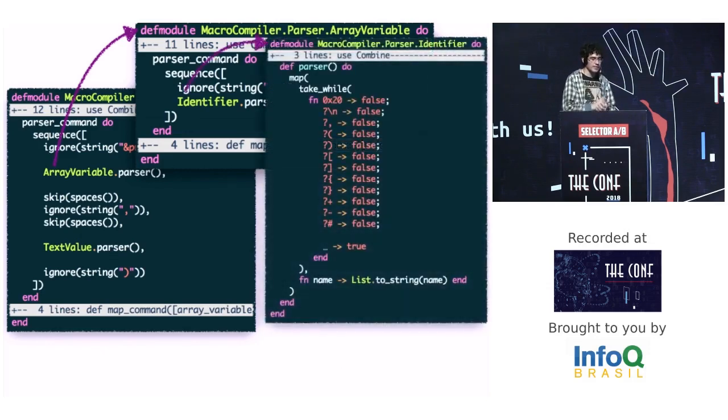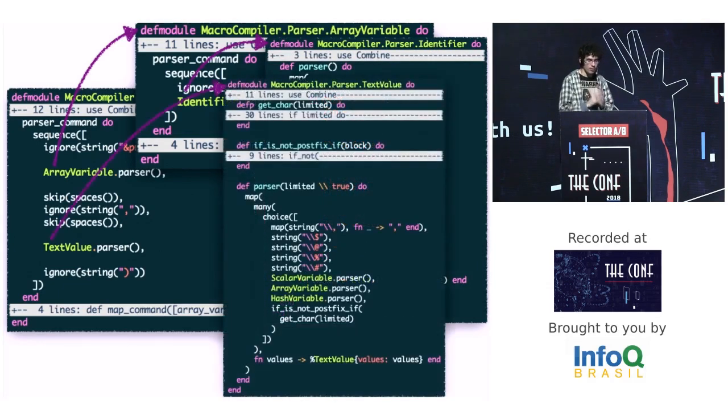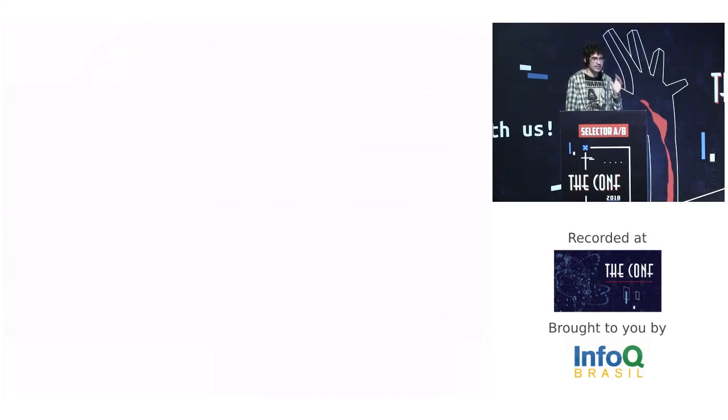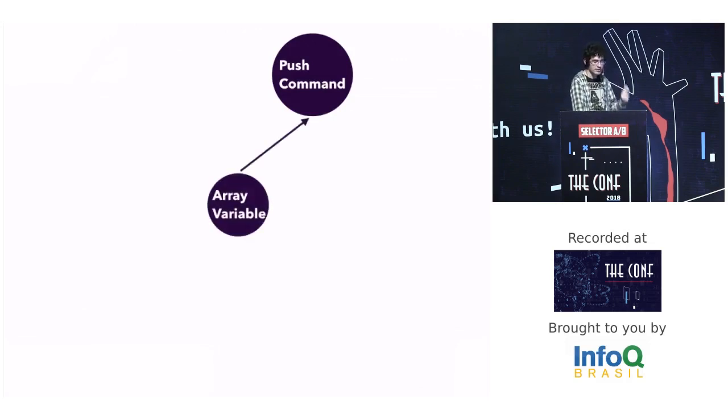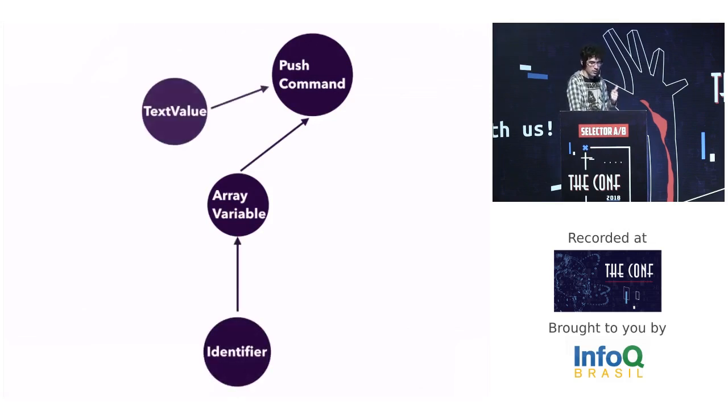The identifier is a simpler parser, which is a sequence of characters ending with a space, new line, or comma. And the push command also uses the text value parser. This parser is similar to the identifier, but you can interpolate with variables. Then the idea really is the same as I said. We have a very complex parser, push command, and this parser uses a simpler parser, array variable, that uses the even simpler parser, identifier. Push command also uses the text value, which uses the variable parsers.